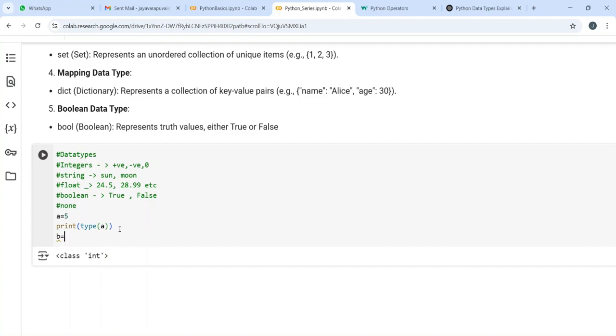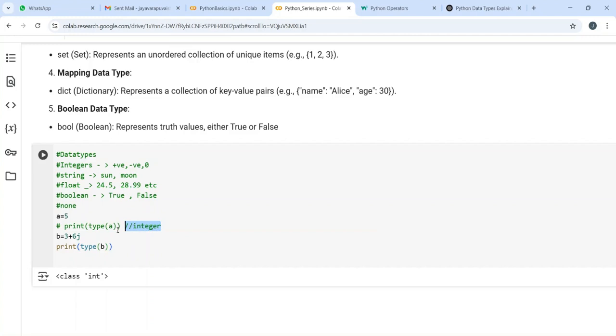Let's have b equal to 3 plus 6j, and print type of b.